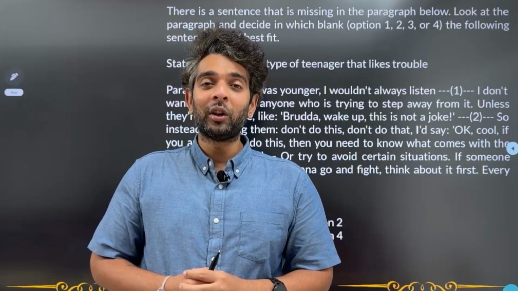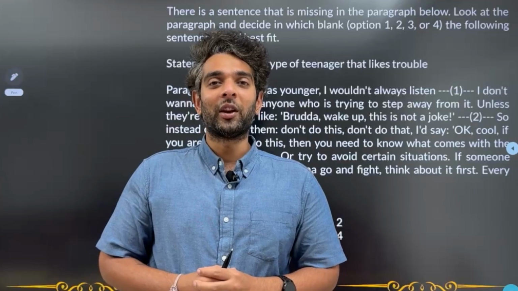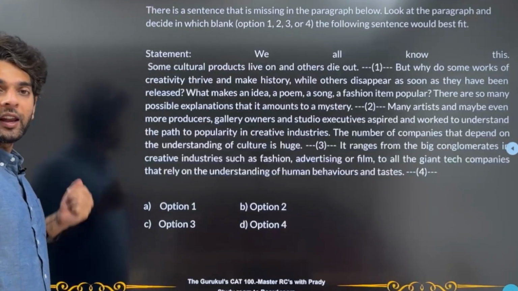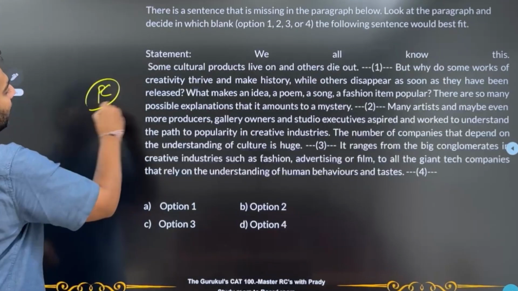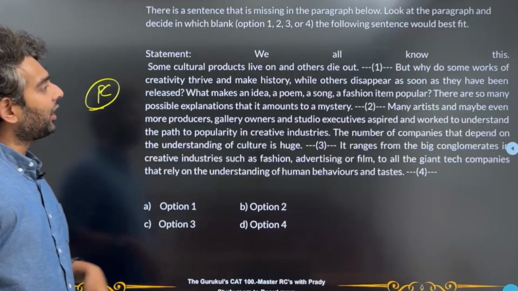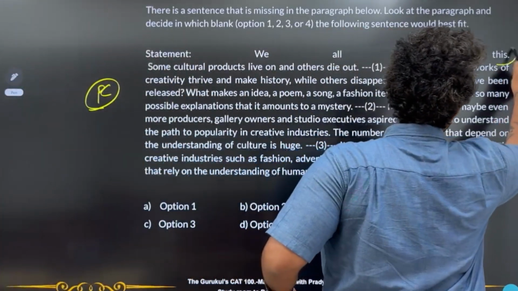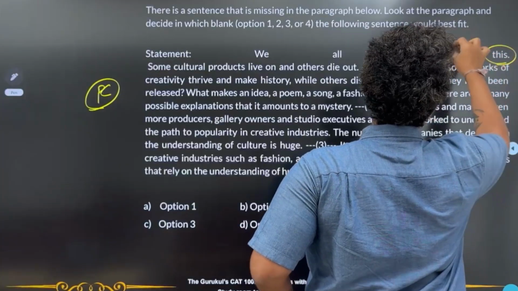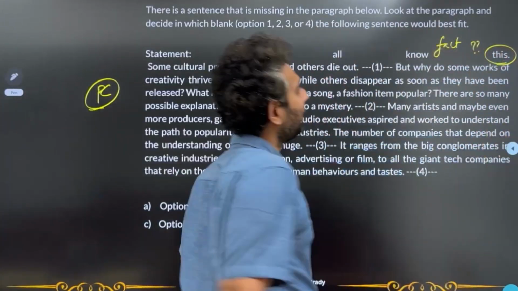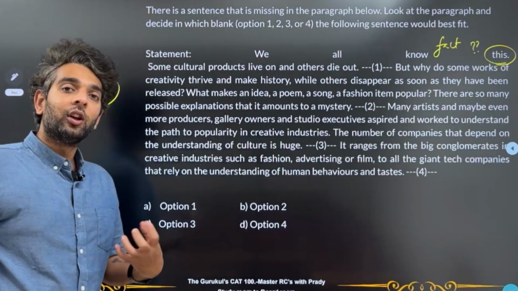So now let's move into the explanations of all these questions. The first question is a para completion type of question. In this question, the statement given is that we all know this. So my first thought is, what is this? There should be some kind of factual information that all of us must have known, correct?